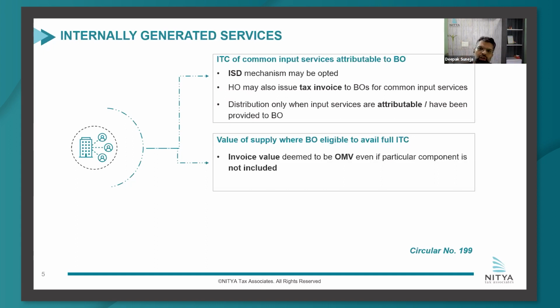Clarifying all these points, they have said that even if a particular category of service, or let us say employee cost, is not mentioned in the breakup which is there in the invoice, the invoice value would still be deemed to be the open market value, and therefore you need not do anything. So they have said that as long as cross-charge is there, even if there's a miss in the format, a miss in the annexure, or a particular category is not included, it's perfectly fine. You can still, there's compliance, and that is fine.